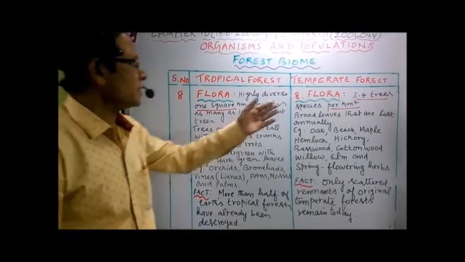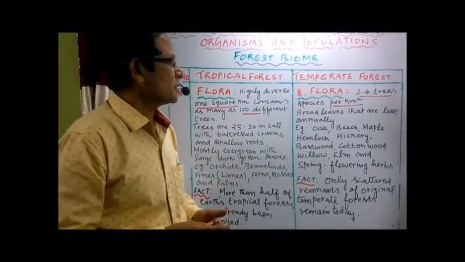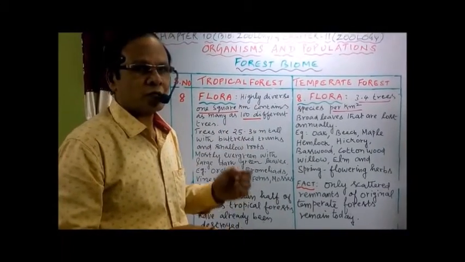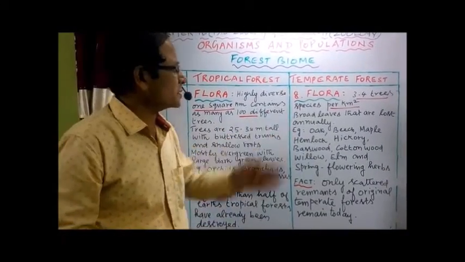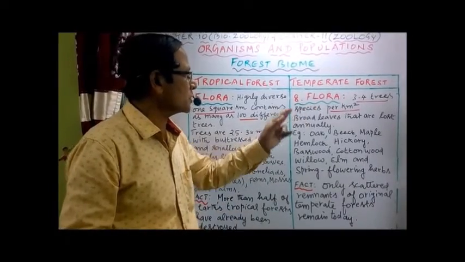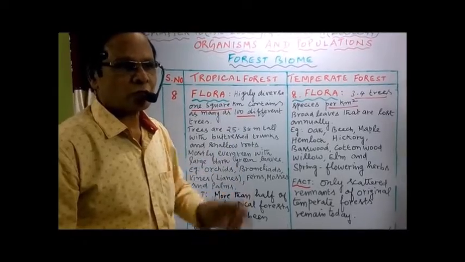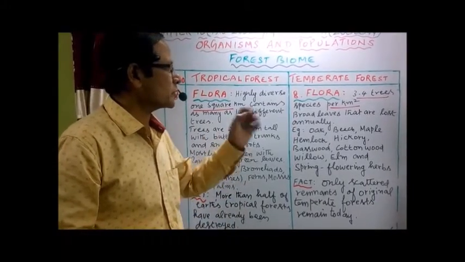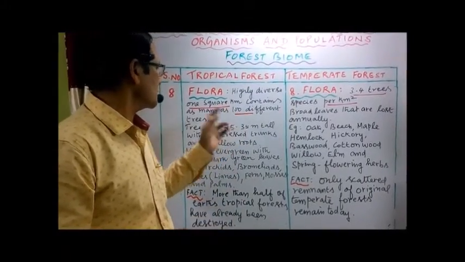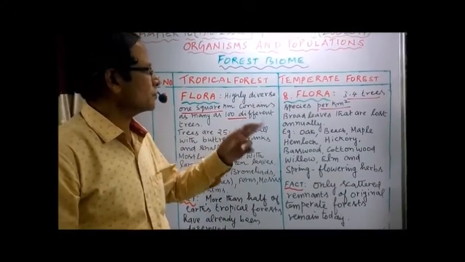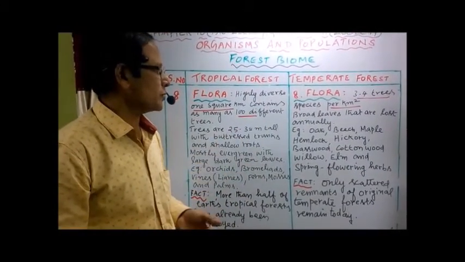Then, in the case of flora of temperate forest, in per square kilometer we have only the least number of trees, about 3 to 4 tree species per square kilometer. Here you see 100 different trees, and there you have 3 to 4 tree species per square kilometer.